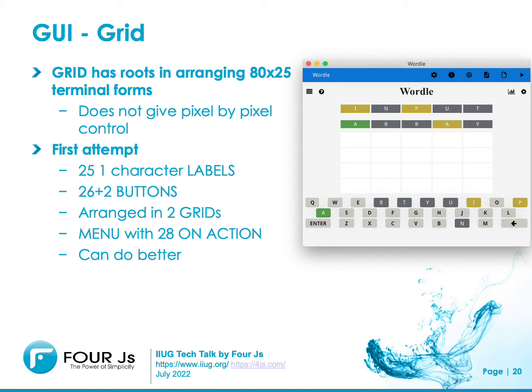The grid container has its roots in arranging 80 by 25 character screens, and still deals in rows and columns. It does not give you pixel by pixel control. It arranges fields next to each other, above and below, etc. My first prototype for the main screen had 25 one-character labels and 26 plus 2 buttons arranged in 2 grids. It used a menu with 28 actions. This is not your typical business application, and I could not get the keyboard to render how I wanted it to render, as the Wordle keyboard has some interesting overlapping designs.